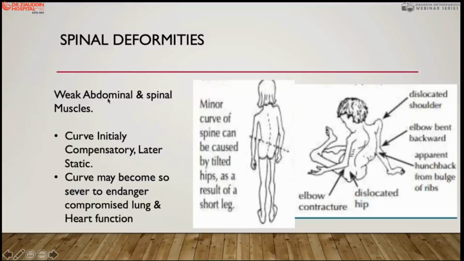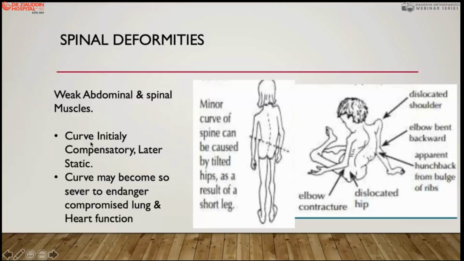Then spinal deformity may also occur. This spinal deformity occurs usually due to weak abdominals and spinal muscles both. Initially, a curve, which is scoliosis, may occur, or kyphosis may occur. Kyphoscoliosis, you can see here; this curve may initially be compensatory and postural, which can be corrected by braces.